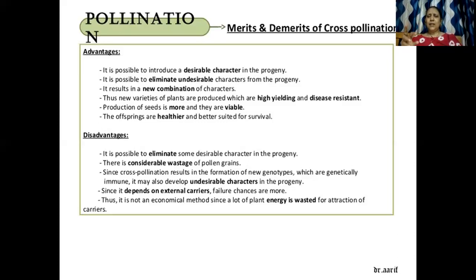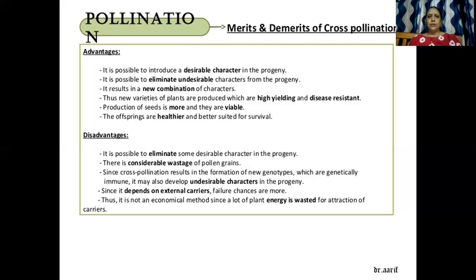So if a flower has to attract an insect or a bee or a butterfly or a bird, whatever may be, through whatever it gets pollinated, it utilizes a lot of energy to make it colorful, bright, fragrant, big, large enough, and to produce sticky pollen grains. So a lot of energy has been utilized by the flower. So that's a disadvantage. It utilizes a lot of energy of the flower.